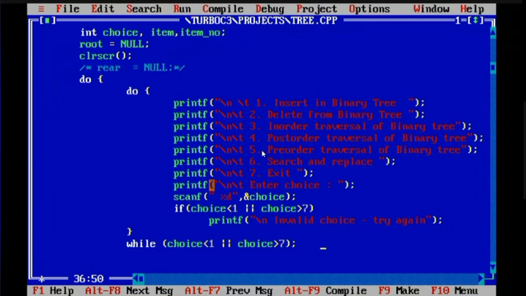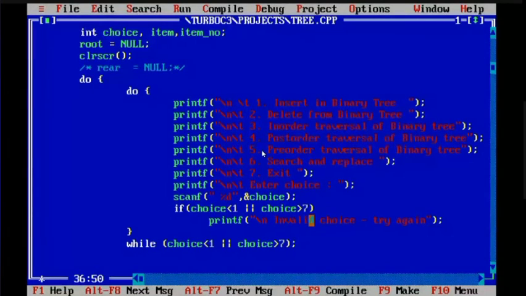Because you want to keep one bottom condition and one top condition, and both you want as valid, like either-or you want to keep as valid. If it is lesser than 1, it should not execute. If that option is greater than 7, it should not execute, because we have kept 7 options starting from 1 to 7.